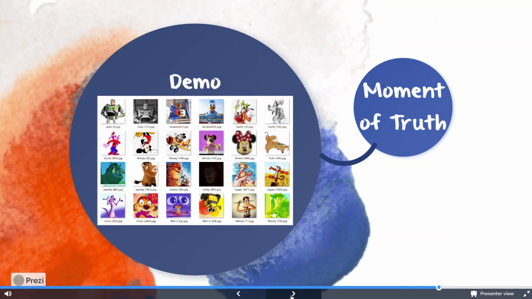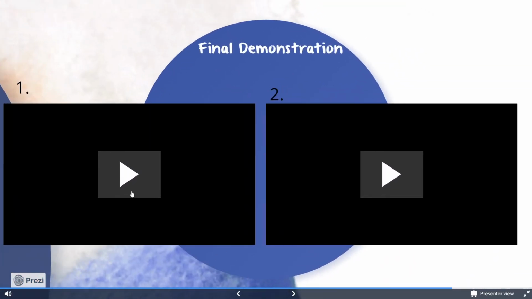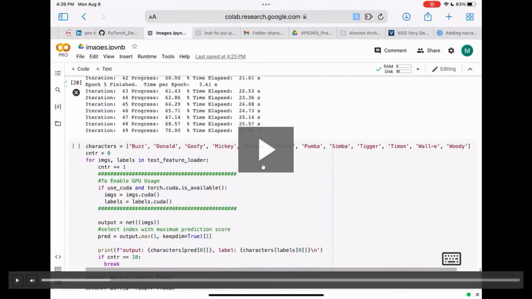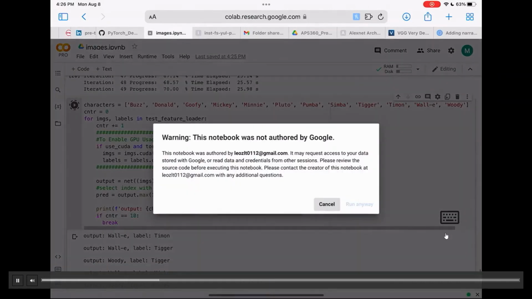And here's the moment of truth. So as we see here, almost all of the images are correctly identified.